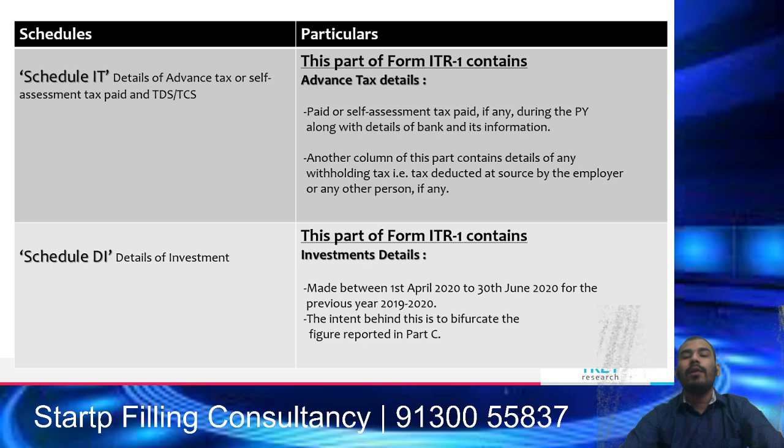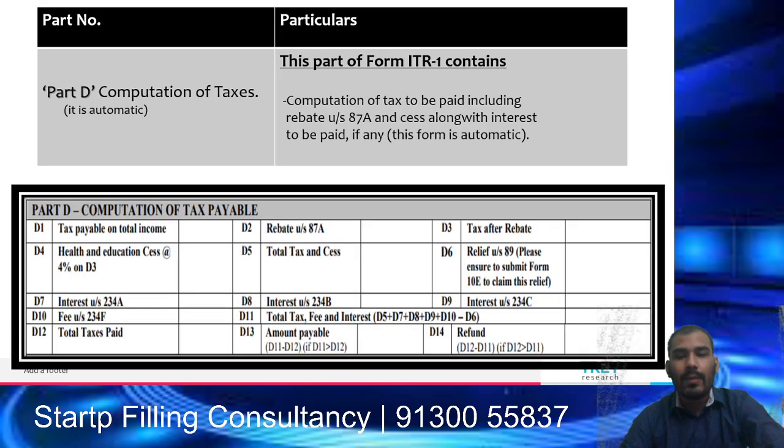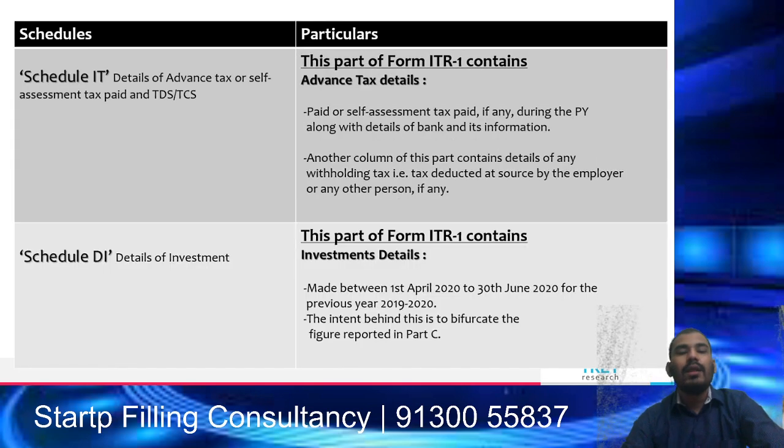And once you have mentioned the tax liability and filled out the bank details, then there will be the details of your TDS, TCS applicable on your salary. If you are a salaried person and employer has deducted your TDS, then that would be deducted from your tax liability. Net tax liability will have to be paid by you. So Schedule IT covers the advance tax detail which is paid by you and the details of TDS deducted on your salary income.